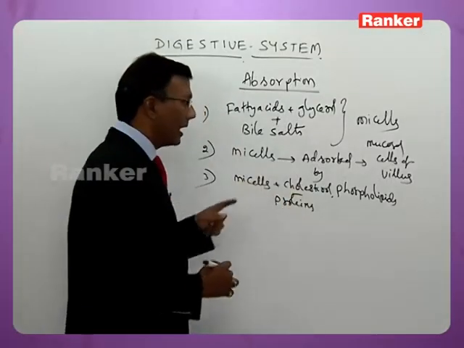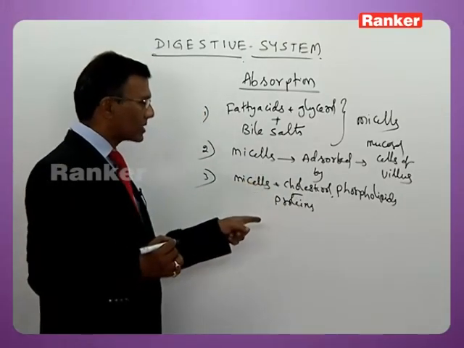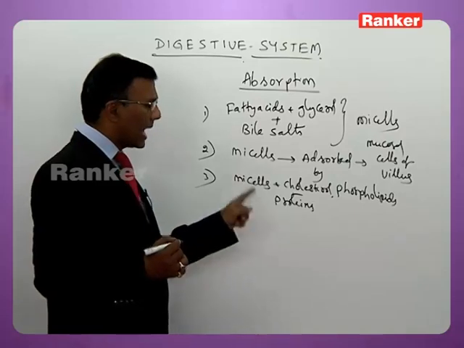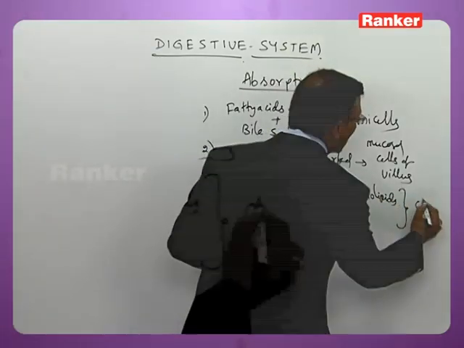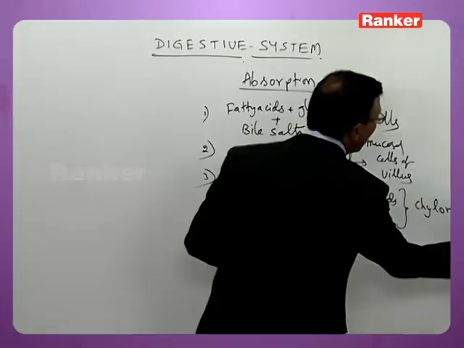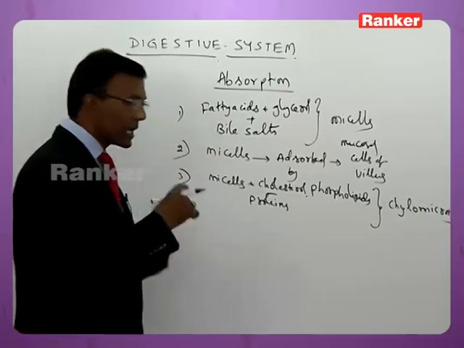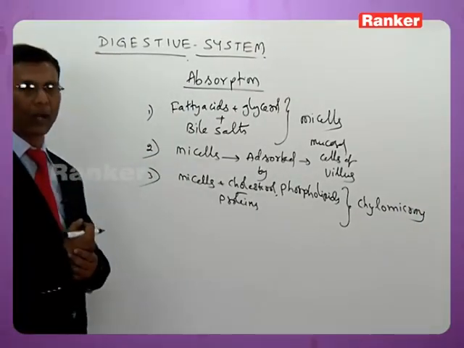I repeat again, within the mucosal cells, the micelles combine with cholesterol, phospholipids, and proteins to form chylomicrons. The micelles which are coated, smeared with proteins, can be called chylomicrons.